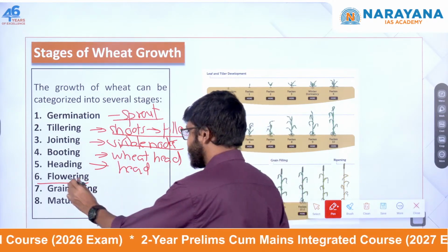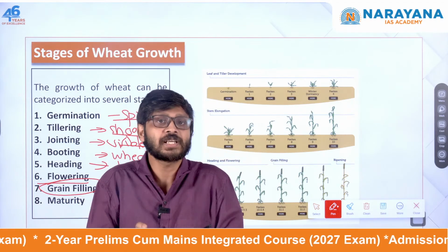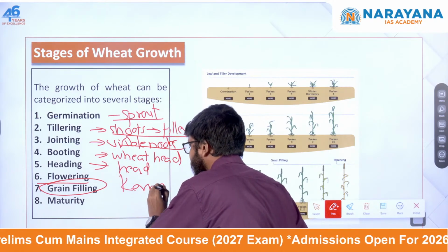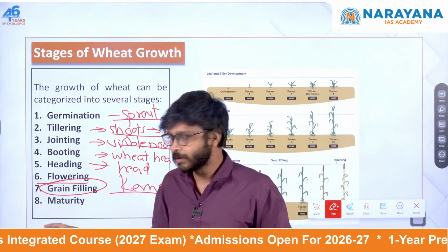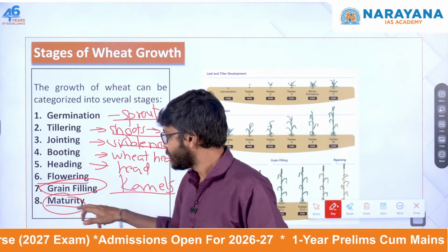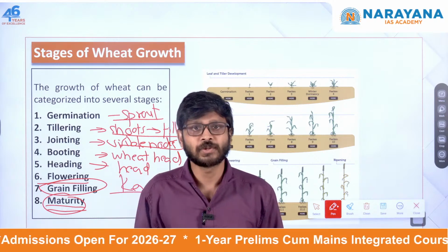After that, a very important stage, the grain filling stage. Here the kernels will be developed. Finally the wheat will be maturing. This is the fully grown wheat stage, and it is ready to harvest.